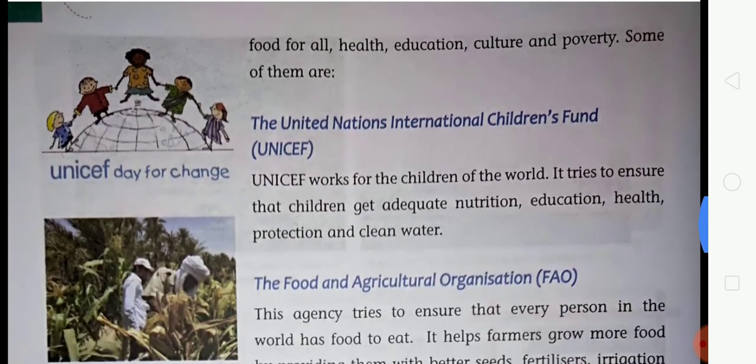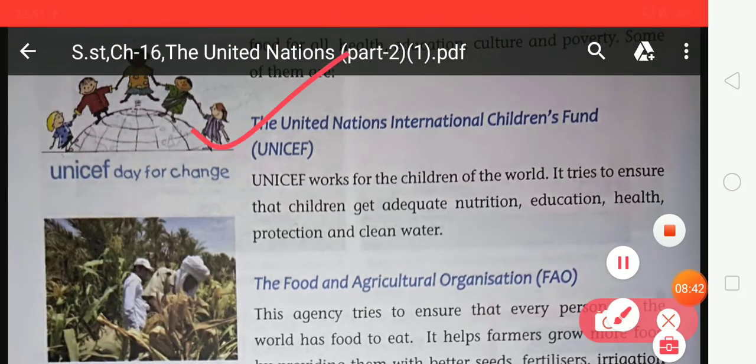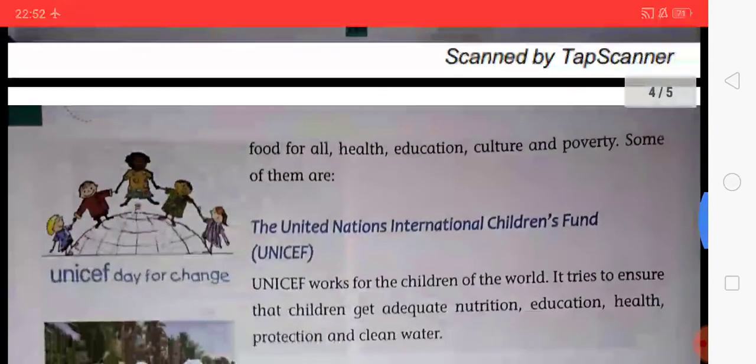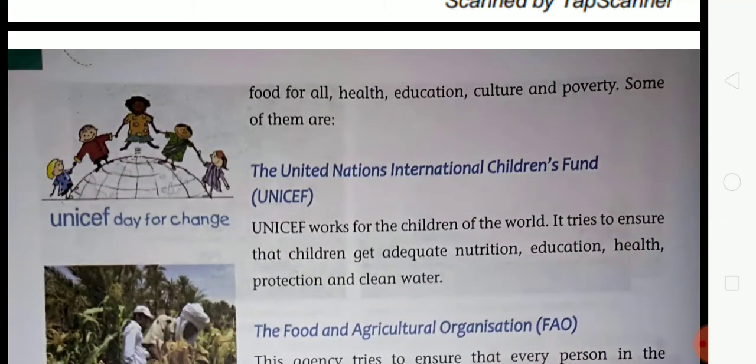Some of them are, the first one is the United Nations International Children's Fund. UNICEF is also an independent body, and it is also a special agency of the United Nations. UNICEF works for the children of the world. It tries to ensure that children get adequate nutrition, education, health, protection, clean water.